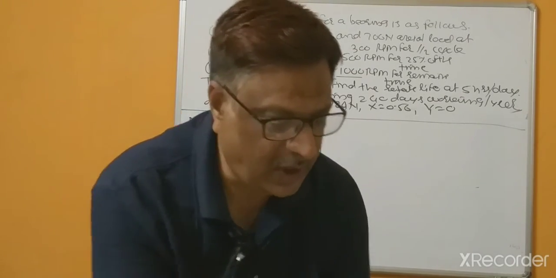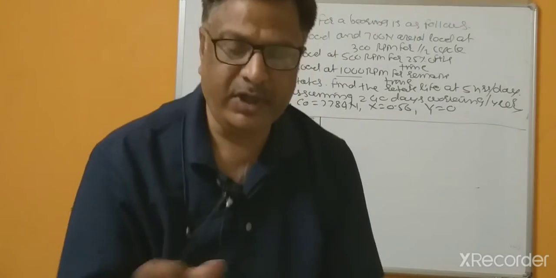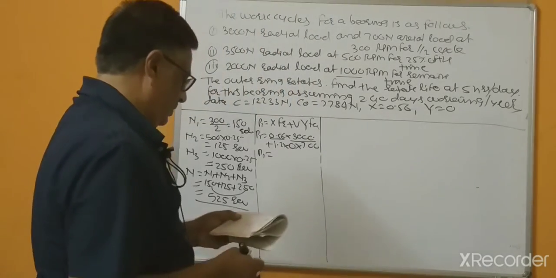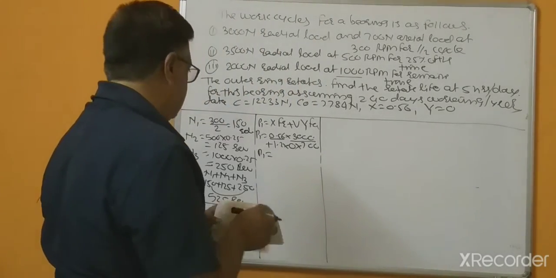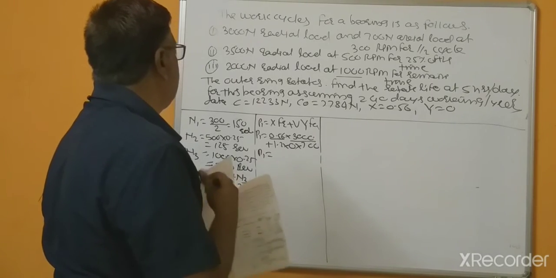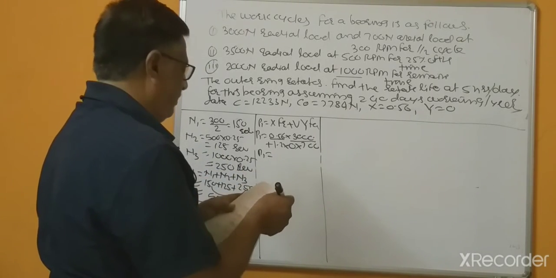Today I forgot to bring a calculator. So that's why P1 equal to 1500 something.